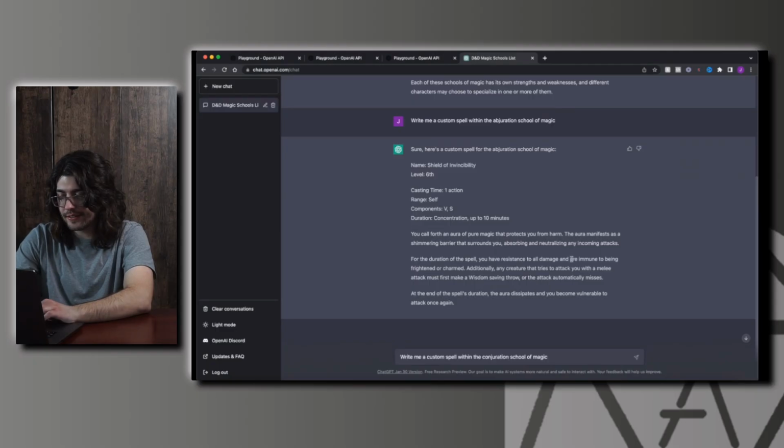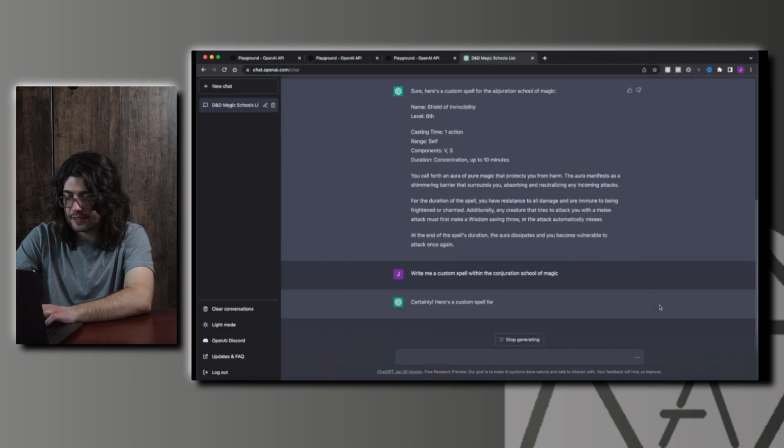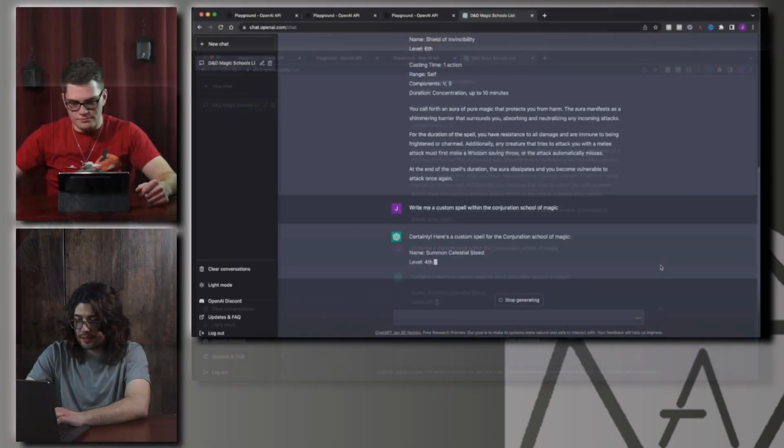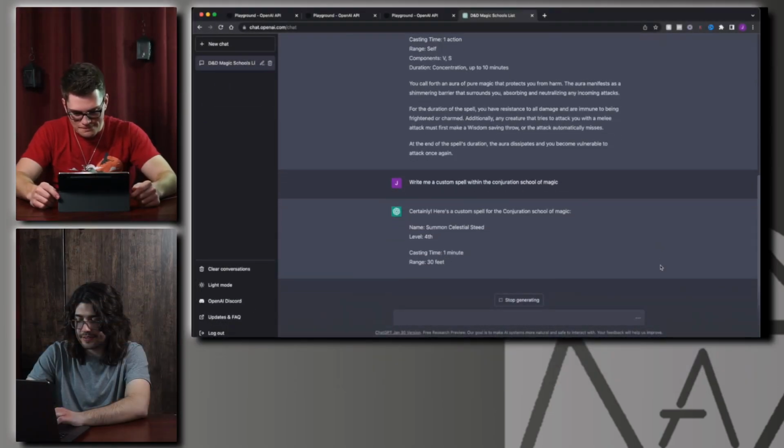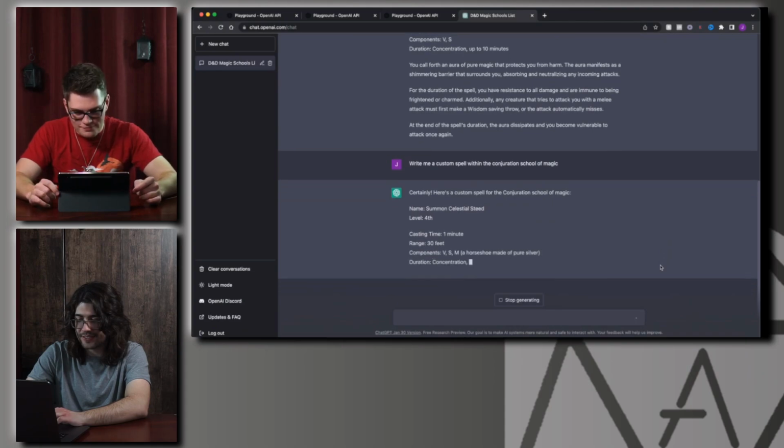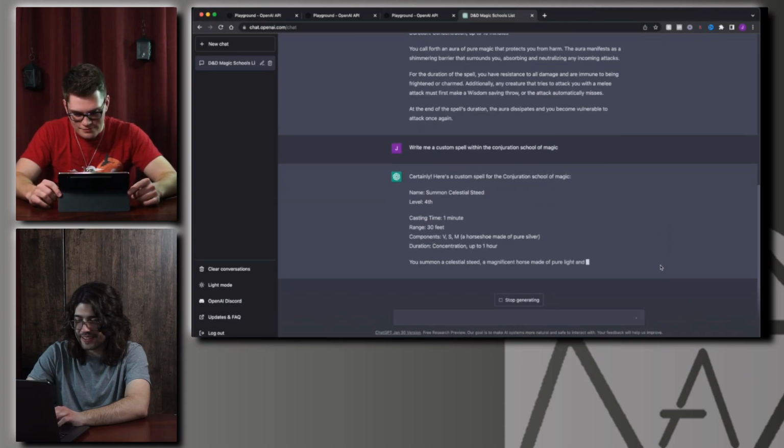Okay, I'm really curious what it comes up with for the other ones now. Now we have write me a custom spell within the Conjuration School of Magic. Is it just going to give us Find Steed, or is it going to be different?